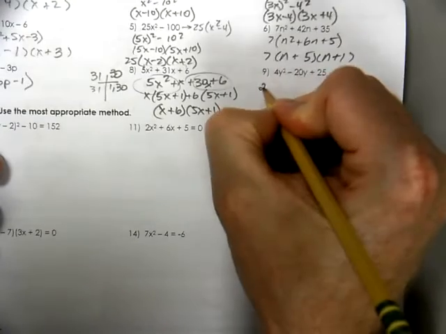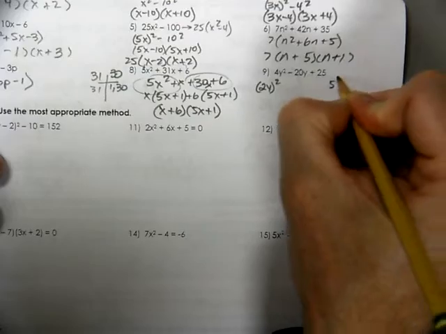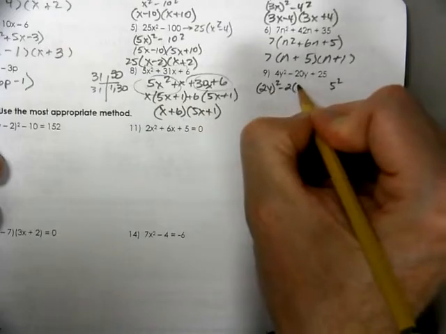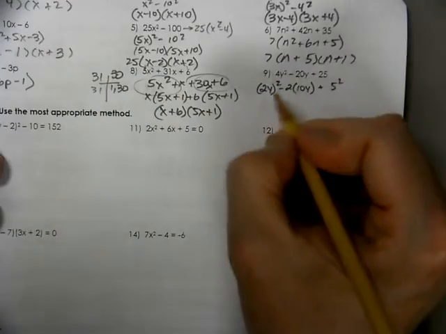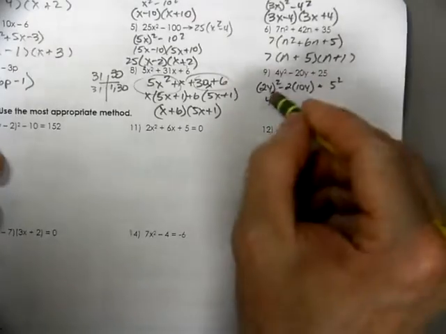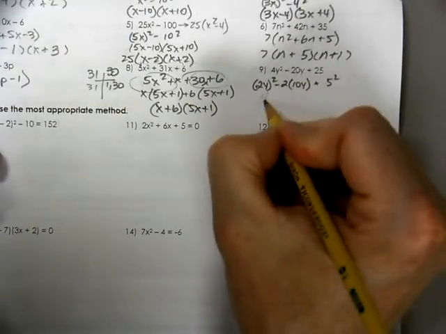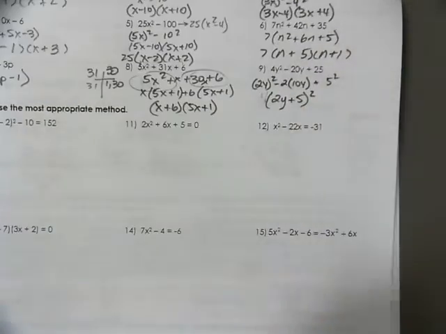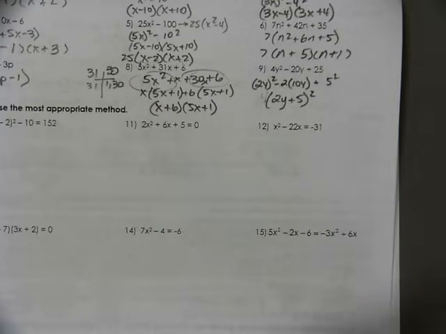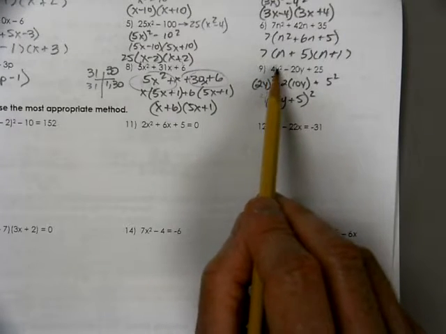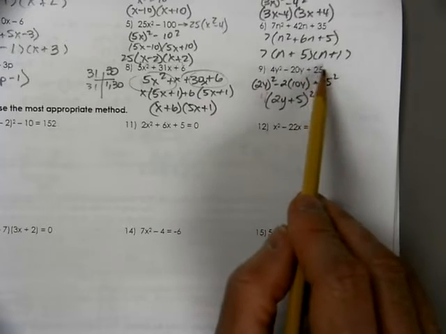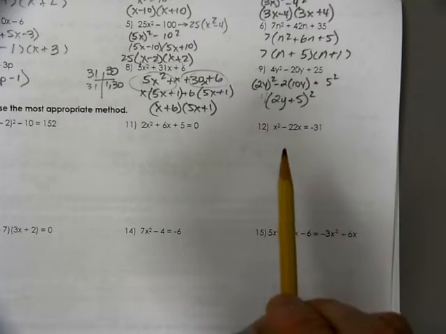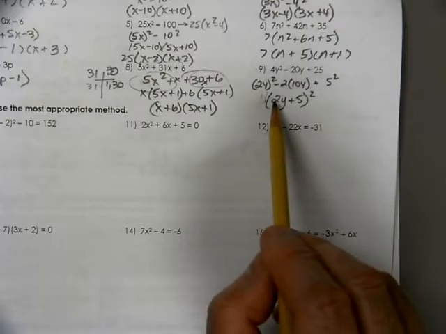Difference of two squares. I notice that 2y being squared and 5 being squared. The middle term is 2 times those two multiplied together. So I get my A term, which is 2y, and I get my B term, which is 5, and that's the quantity squared. This is a perfect square trinomial. I tested it. I looked for what was the square root of 4y squared, what was the square root of 25, and was the middle 2 times those two multiplied together. The answer was yes, so I could write it as